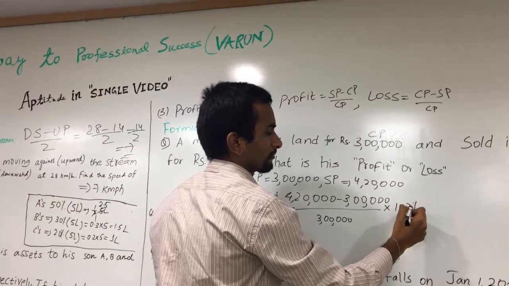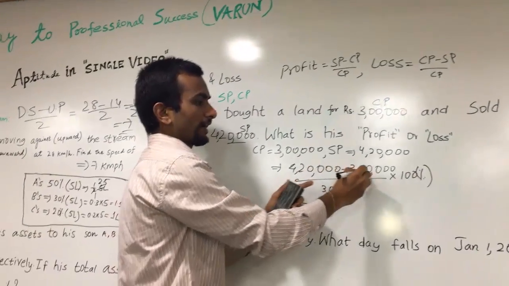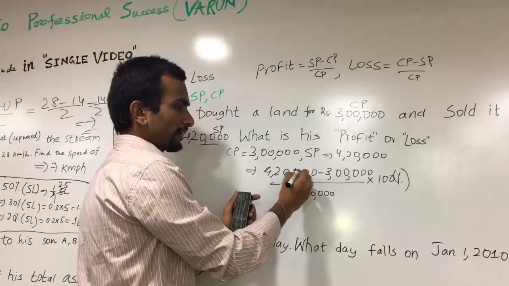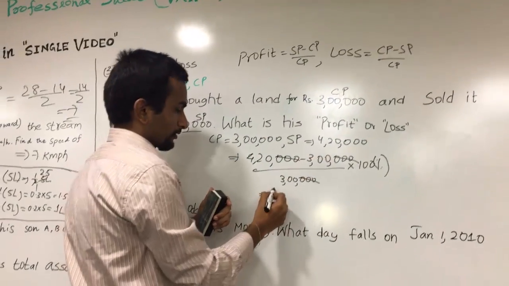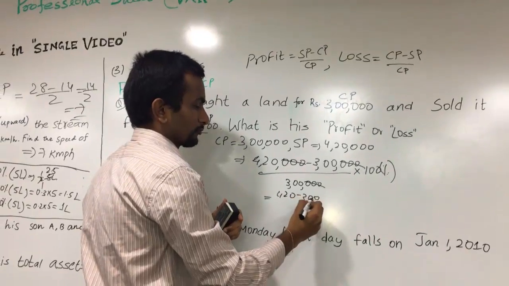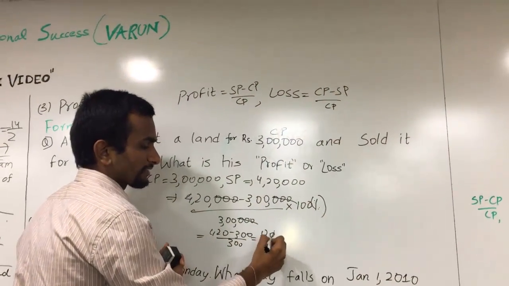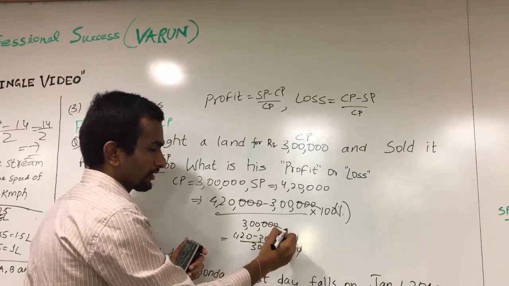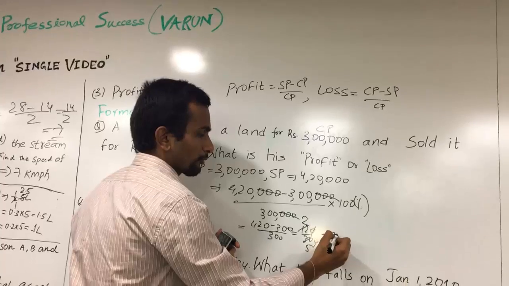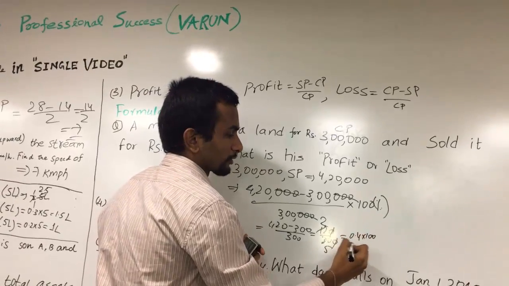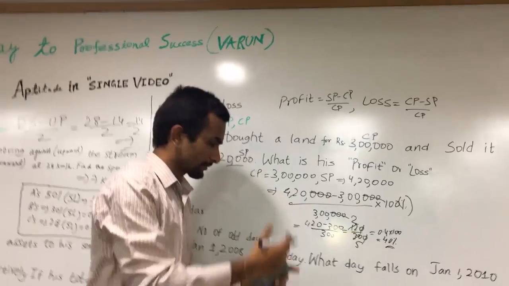This is the percentage. So simply forget these things. Just make it (420 minus 300) by 300. It's simply 120 by 300. You cancel the zeros. You can do it by 6 table. 6 2s, 6 5s. So it is 2 by 5, nothing but 0.4 into 100%. So it is 40%. So the profit is 40% here.